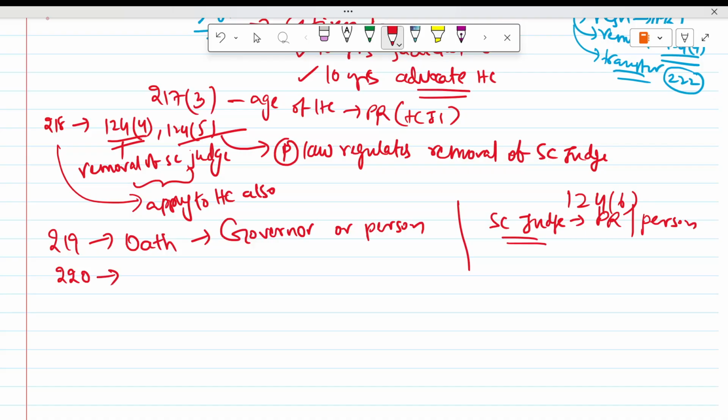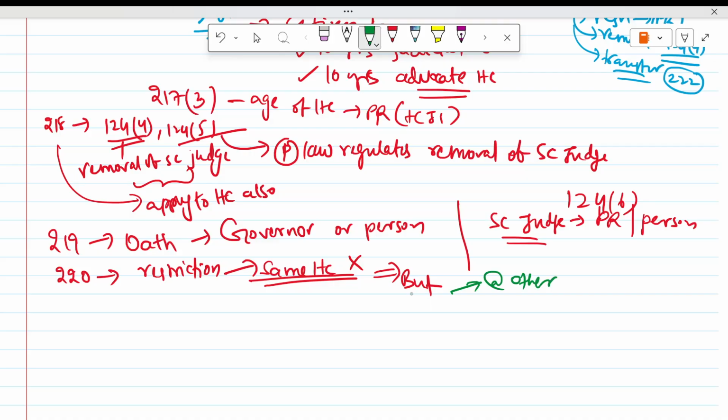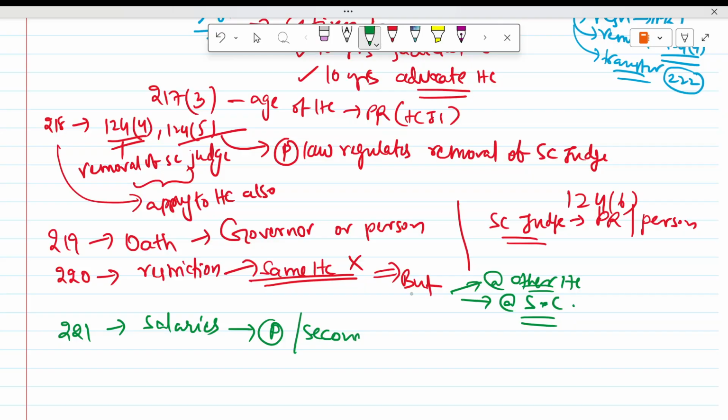Next, 220, restriction on practice. He cannot practice in the same High Court after retirement, but he can practice at other High Courts and also at the Supreme Court. That is 220. Then 221, salaries. Salaries are decided by the Parliament; until then, as per the Second Schedule.